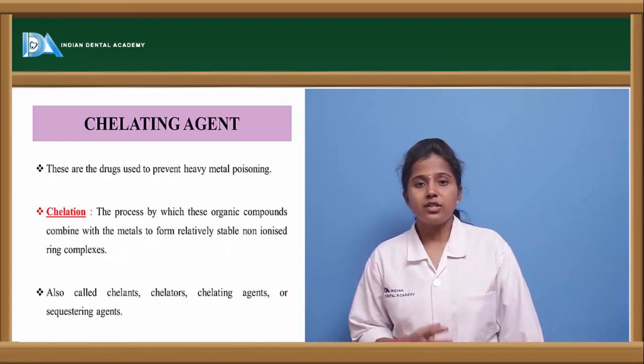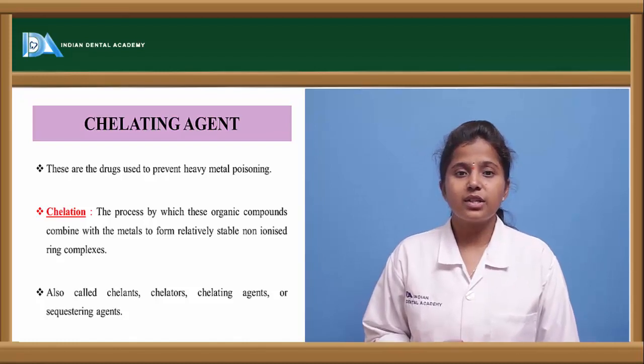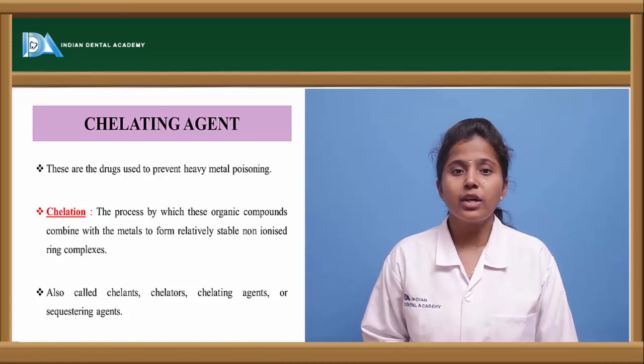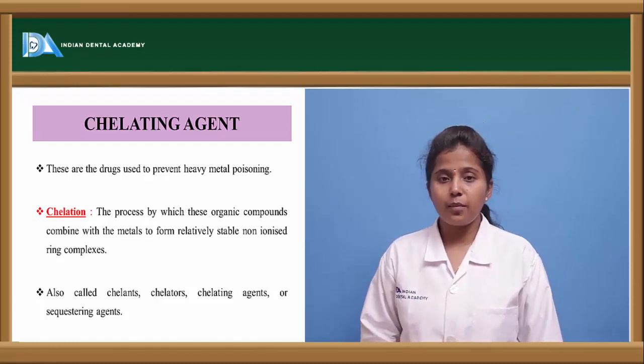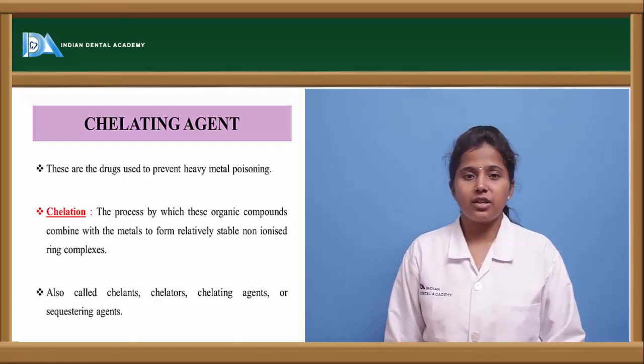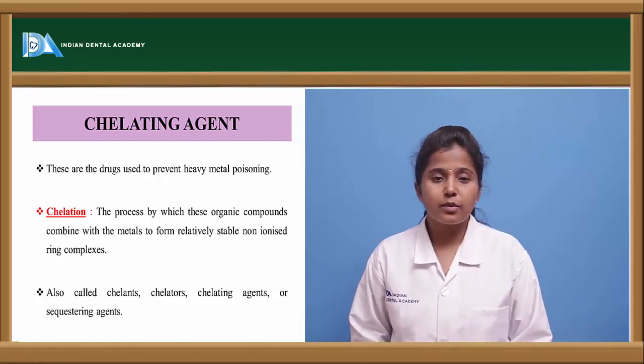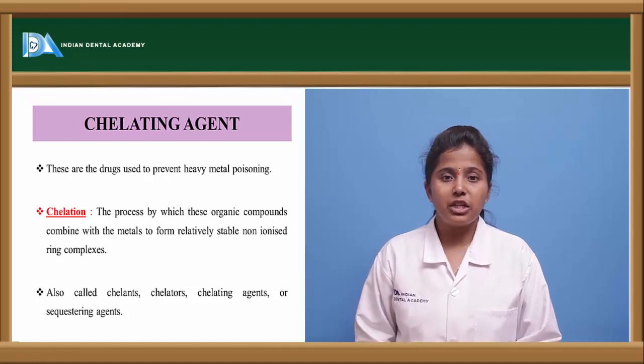Chelating agent. What is a chelating agent? These are the drugs which are used in the treatment of heavy metal poisoning, or they are used as an antidote or antagonist for heavy metal poisoning. So what is chelation actually? That is what gives the name chelating agent. There has to be a particular process where the chelation occurs.